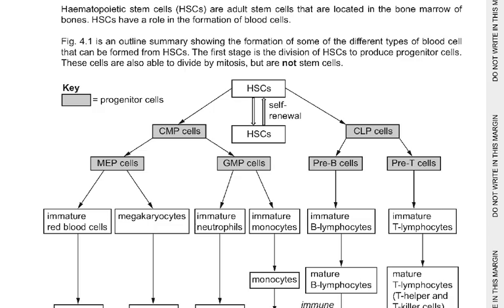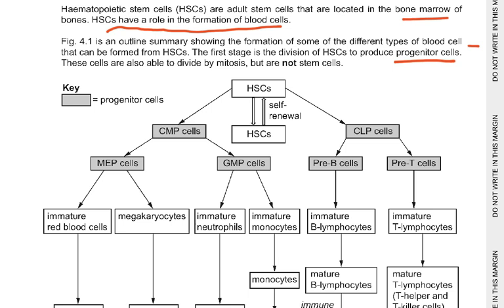Now we have a whole lot of information which we need to read very carefully and slowly. Hematopoietic stem cells, HSCs, are adult stem cells located in the bone marrow of bones. HSCs have a role in the formation of blood cells. Figure 4.9 is an outline summary showing the formation of some of the different types of blood cells that can be formed from the hematopoietic stem cells. The first stage is the division of HSCs to produce progenitor cells.